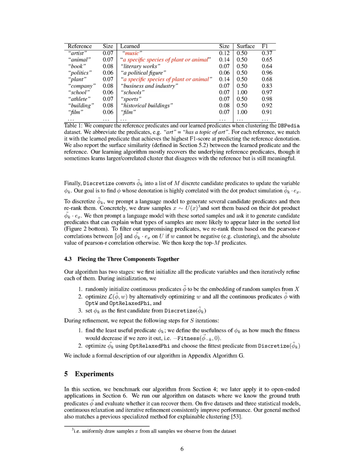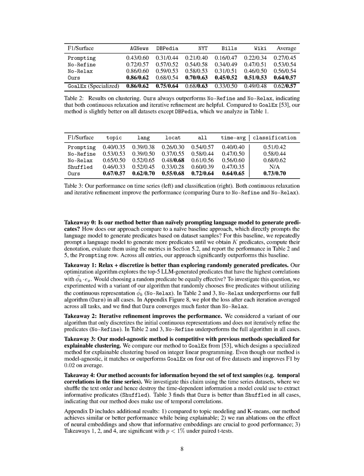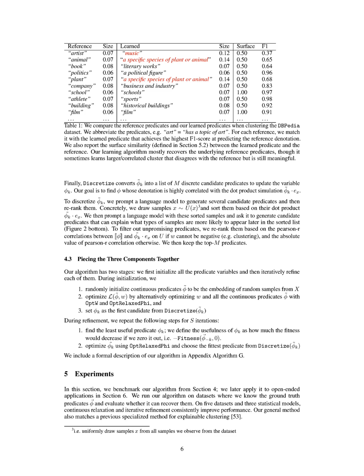Our experimental setup involved generating candidate predicates using GPT-3.5 Turbo, denotating predicates with Flan-T5-XL, and creating embeddings with the Instructor-XL model, averaging performance across 5 random seeds to ensure robustness. The results consistently demonstrated that our method outperformed naive approaches and matched or exceeded the performance of specialized methods for explainable clustering.